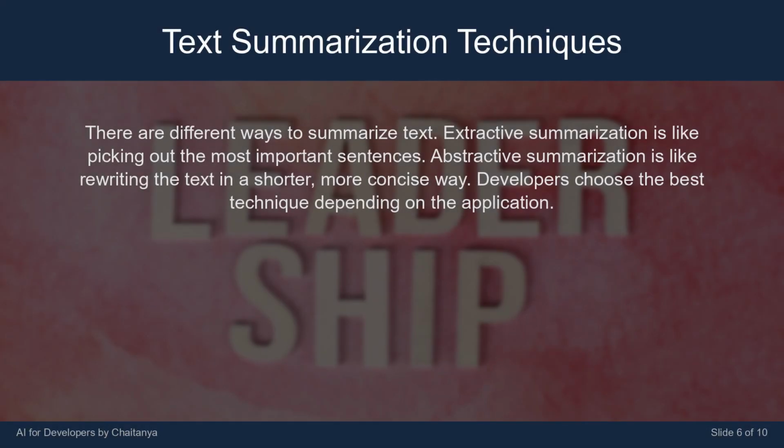There are different ways to summarize text. Extractive summarization is like picking out the most important sentences. Abstractive summarization is like rewriting the text in a shorter, more concise way. Developers choose the best technique depending on the application.